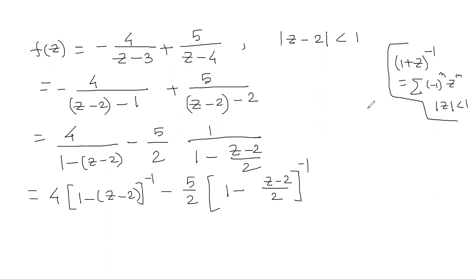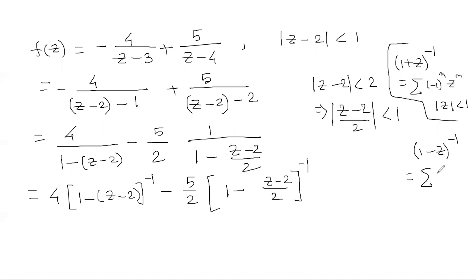Now we'll see whether we can expand. Since |z minus 2| is less than 1, this I can expand. Now what about this expansion? Since |z minus 2| is less than 1, it is also less than 2, so |z minus 2| by 2 is also less than 1. So this can be expanded in this form. Here we are going to use (1 minus z) power minus 1, which is the sum of z power n from 0 to infinity, with |z| strictly less than 1.